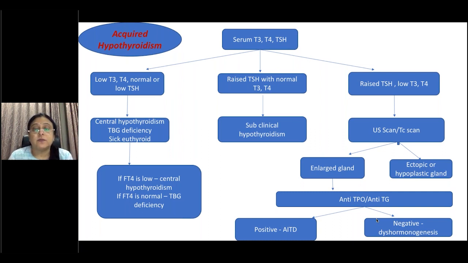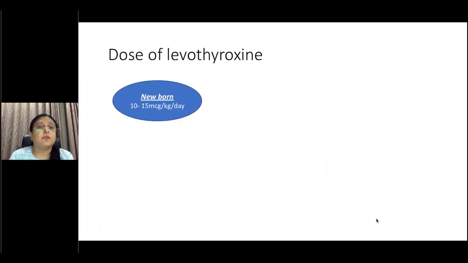We do antibodies because if you're antibody positive, it's an autoimmune thyroid disease, and if it's negative, it's probably dyshormonogenesis. So the doses of levothyroxine, as mentioned earlier: the smaller the size, the higher the dose.